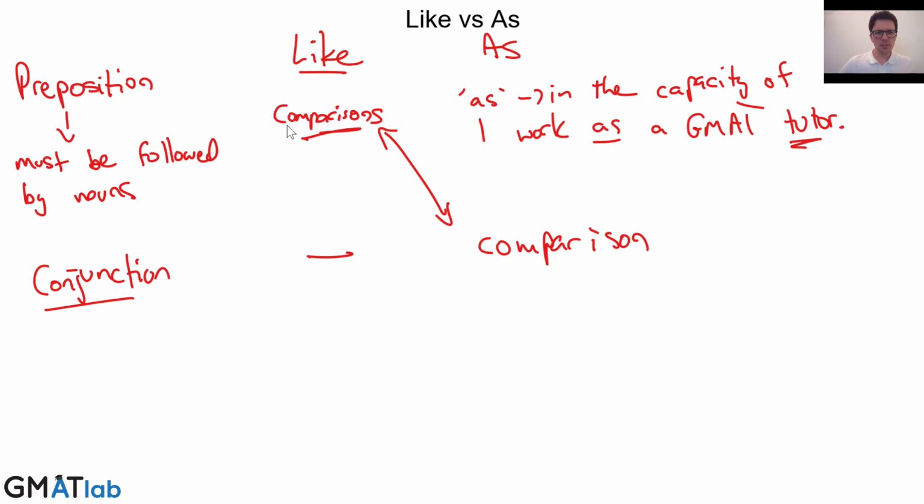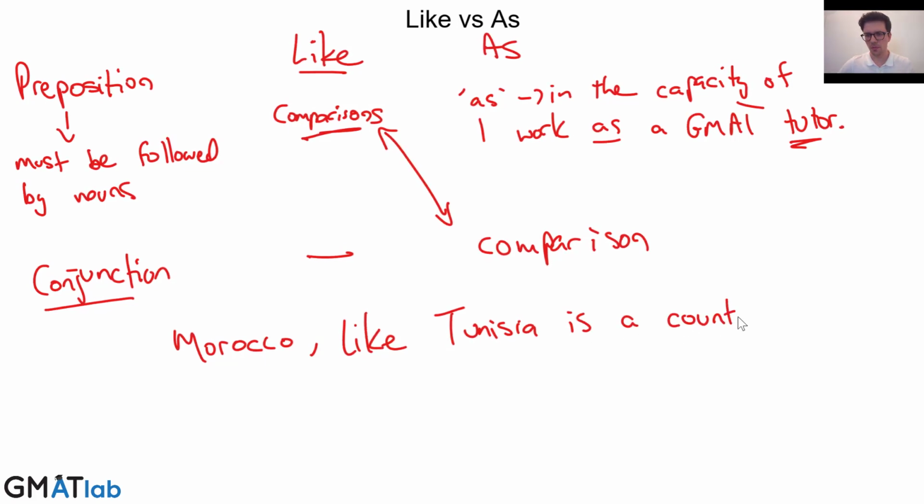So like is the easy one to understand, right? It's the easiest to start with. What we need to know about like is we can't play with it. It has to be followed by a noun. So we could say something like Morocco. It's a country, it's a noun, comma, like. And then what are we going to follow this with? We need to follow it with a noun to compare Morocco to something. Let's say Morocco, like Tunisia, is a country in North Africa.